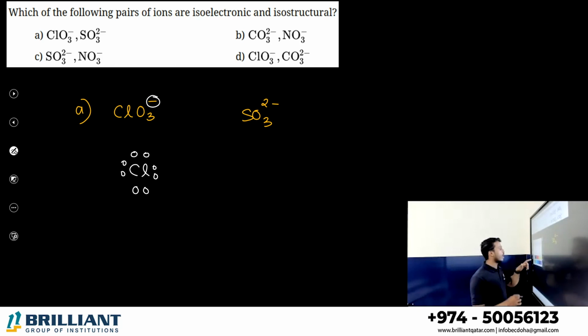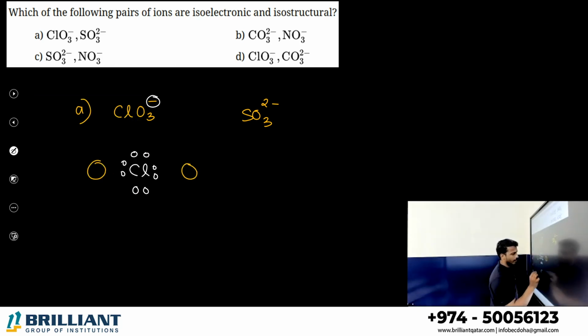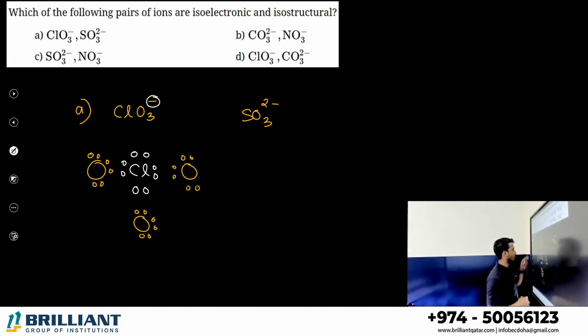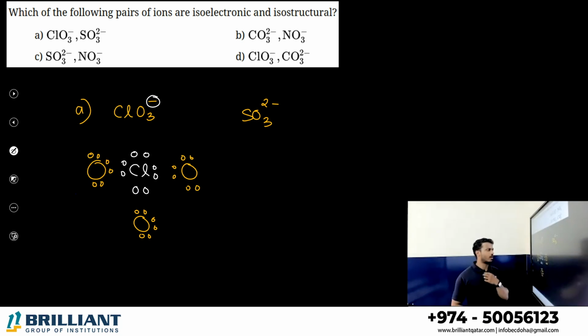It is surrounded by how many oxygen atoms? 3 oxygen atoms. 1, 2, 3. Each oxygen carries how many electrons in its outermost shell? That is 6 electrons. Yes or no? 6 electrons. So they can make a double bond with which one? Chlorine atom. Okay. Now come to sulfur.